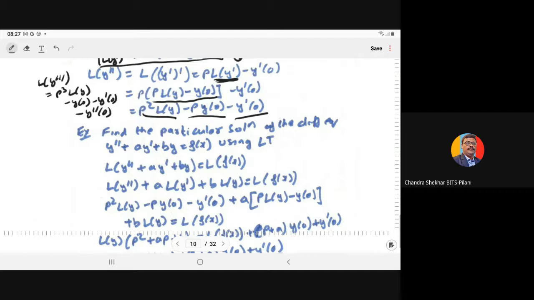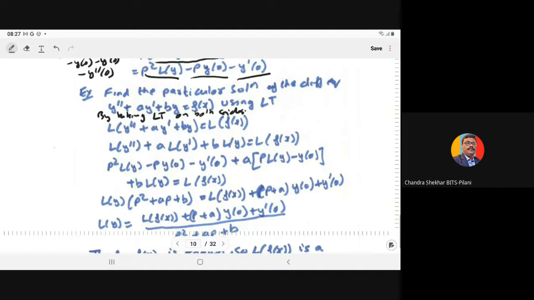So by taking the Laplace transform on both sides, we have on the left side the Laplace of y double dash plus a y dash plus b y, and on the right hand side the Laplace of f of x. Since the Laplace transform is linear, this becomes L of y double dash plus a L of y dash plus b L of y is equal to L of f of x.